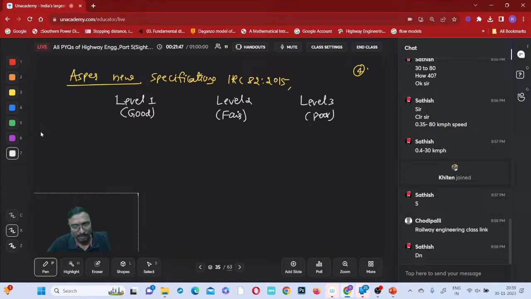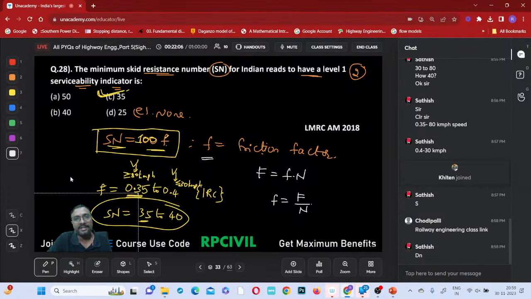So here if you observe the pavement unevenness, the maximum permissible unevenness, what is the pavement unevenness or pavement roughness you are having? Then the next, minimum SN. What is the SN? You can say skid number, the skid resistance number.